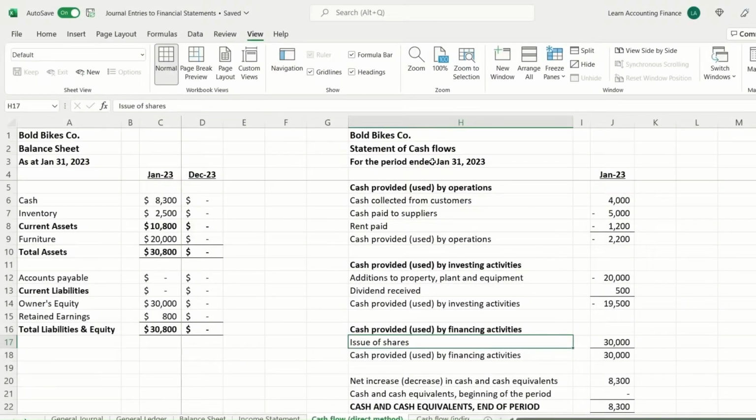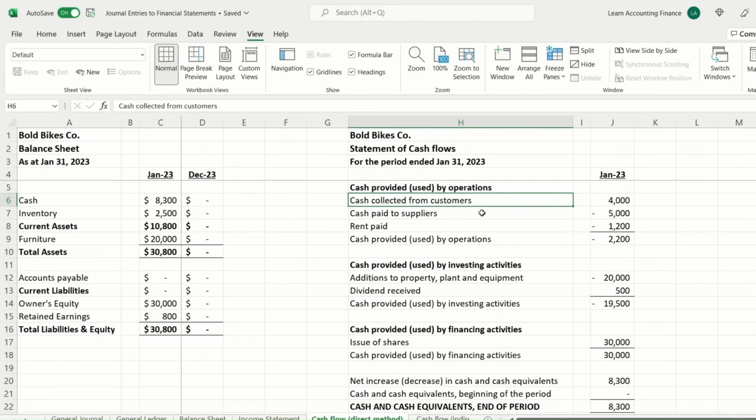So we are looking at cash flow from the direct method. There are two methods to prepare cash flow. One is the direct method. The other one is the indirect method. The direct method is where we actually look at all individual transactions, or we summarize them, to understand what the cash inflow or cash outflow was from each activity.